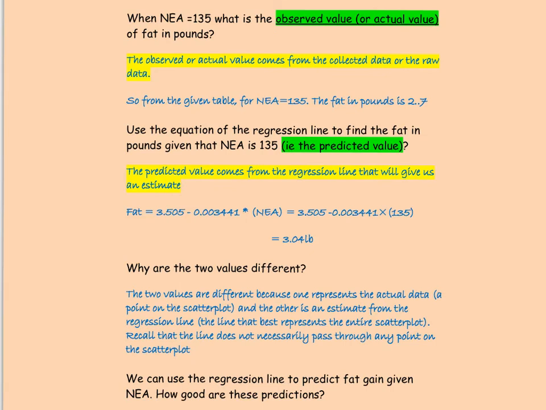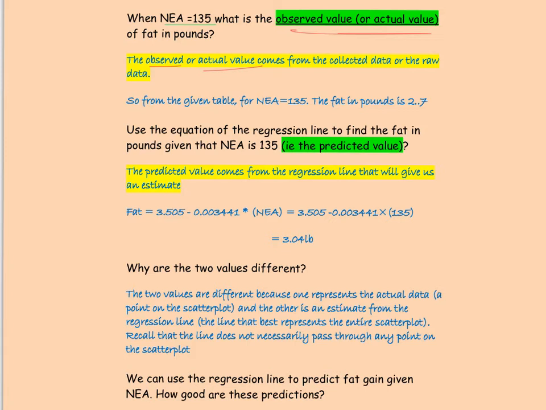So here the question says, when NEA is 135, what is the observed or actual value of weight gain? The observed or actual values come from the collected data, which is given in the form of a table at the beginning of the problem.